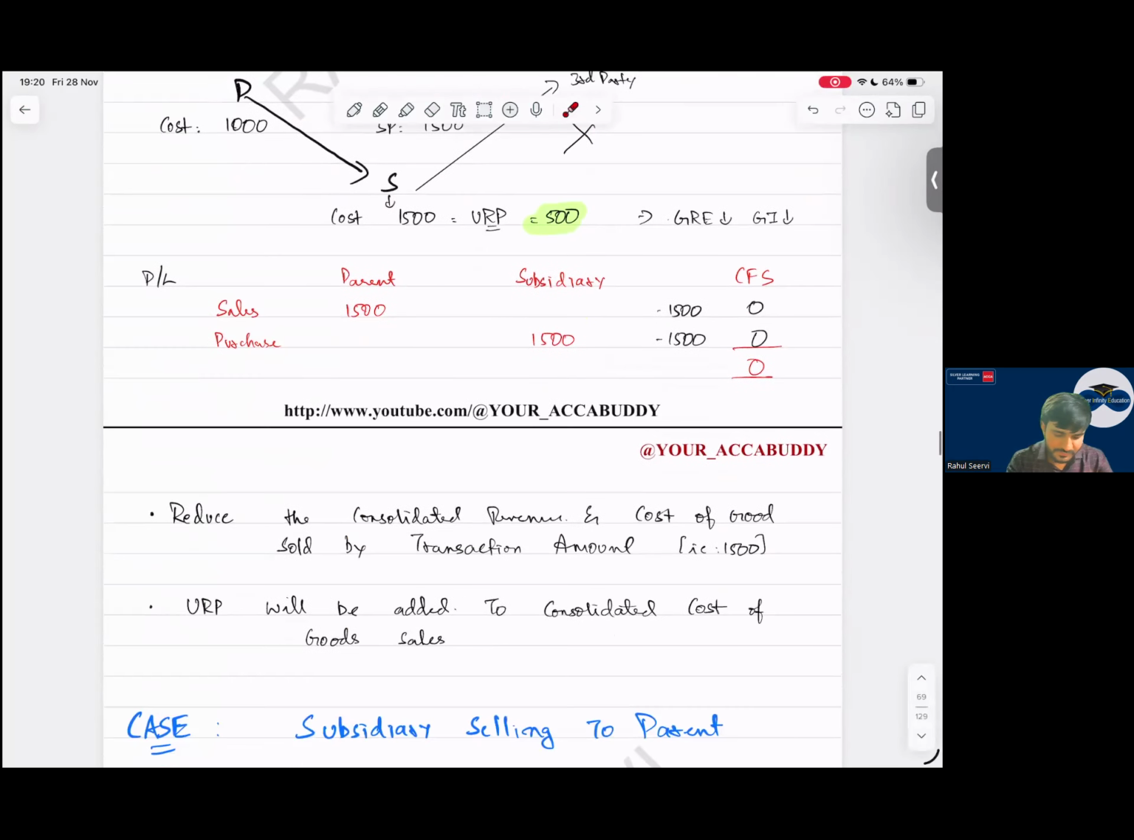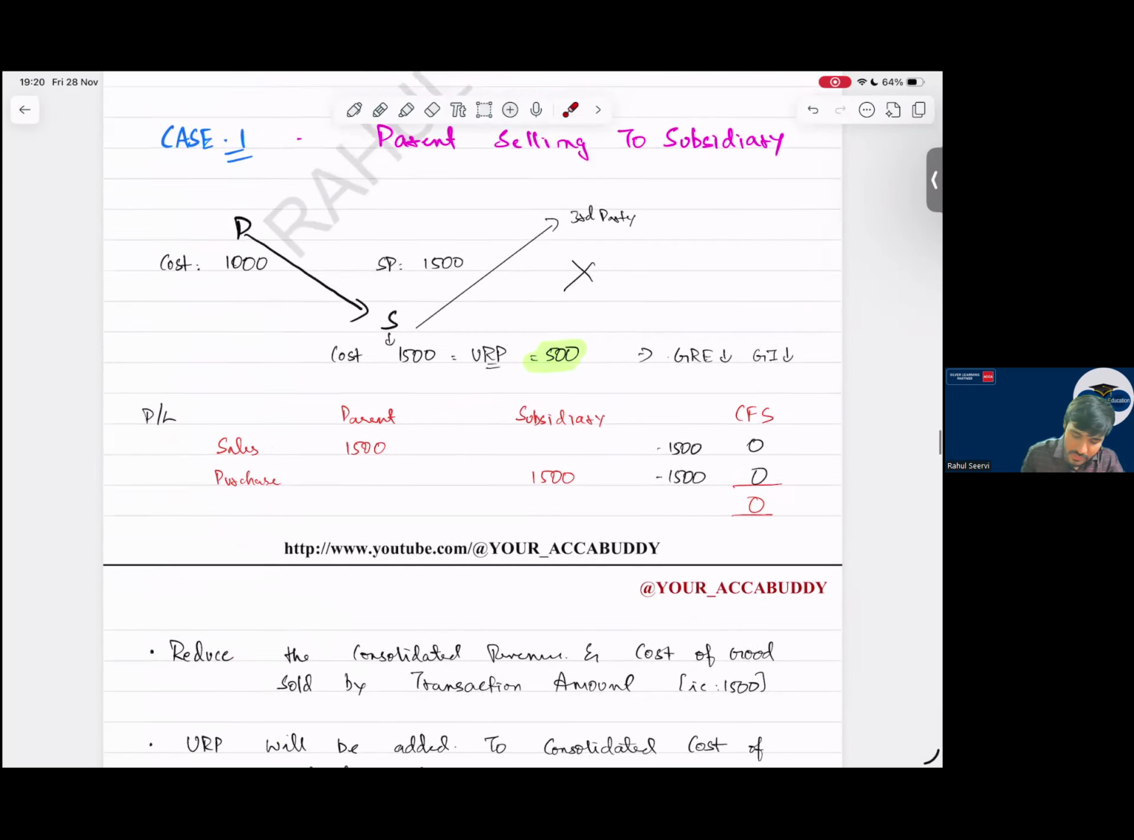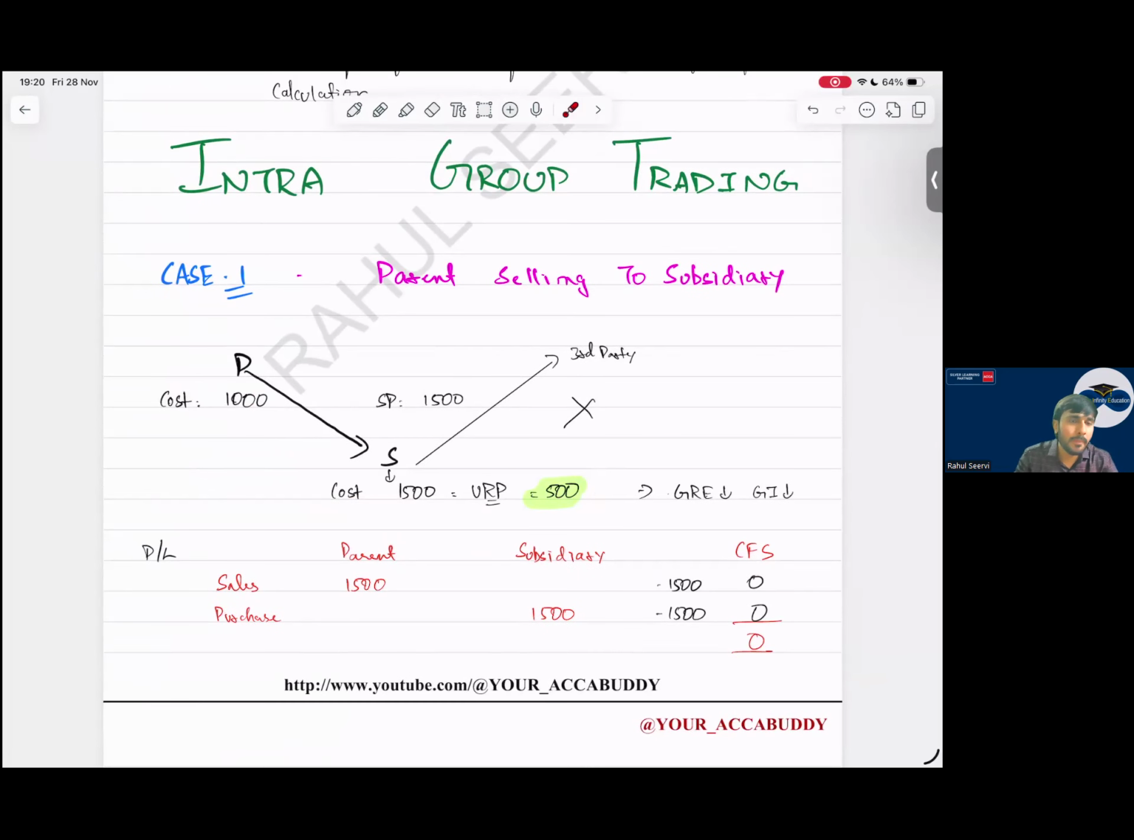So URP, which company recorded? Which company is recording URP? Parent company. Now say me, if the parent company is recording this URP, will this affect the subsidiary company? One is saying yes. No, no, no. It will not affect here.